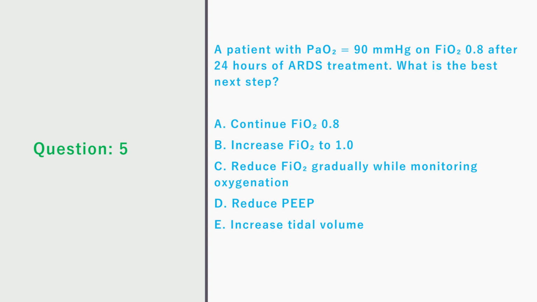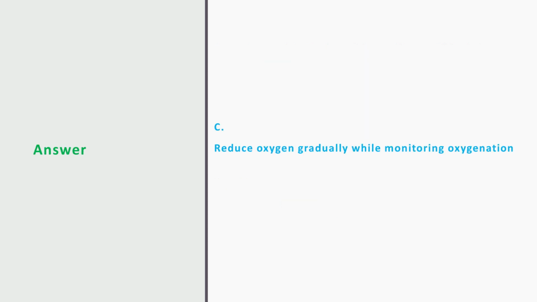Question 5. A patient has partial pressure of arterial oxygen 90 mmHg on oxygen 80% after 24 hours of ARDS treatment. What is the best next step? A. Continue oxygen 80%. B. Increase oxygen to 100%. C. Reduce oxygen gradually while monitoring oxygenation. D. Reduce PEEP. E. Increase tidal volume. Correct answer is C. Reduce oxygen gradually while monitoring oxygenation.